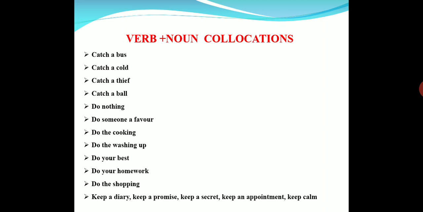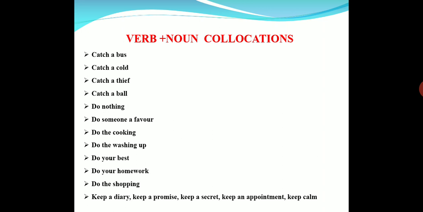Verb plus adverb and verb plus preposition collocations are called phrasal verbs. We will learn them separately after these collocations. I will start preposition phrasal verbs. They are also part of collocations only.